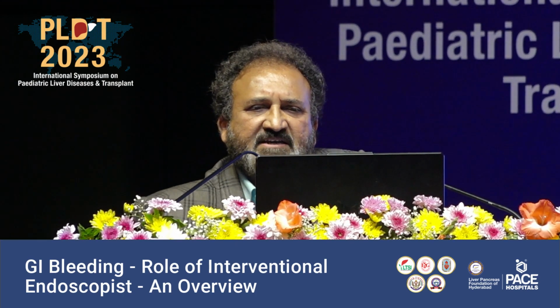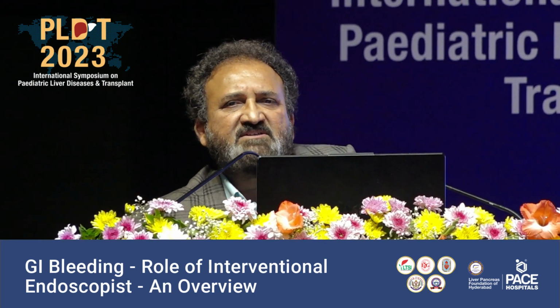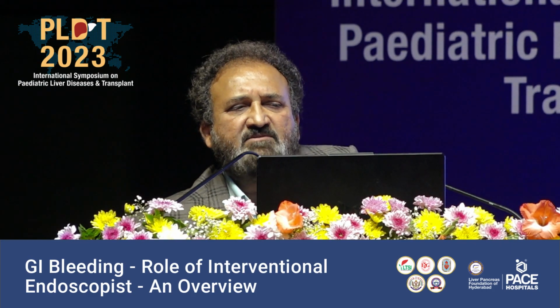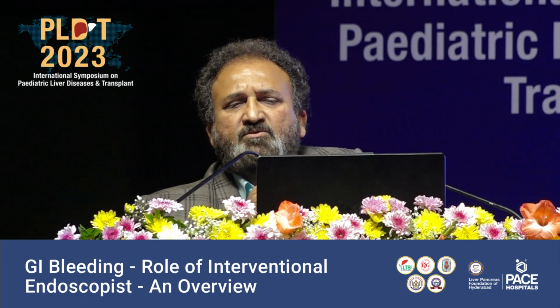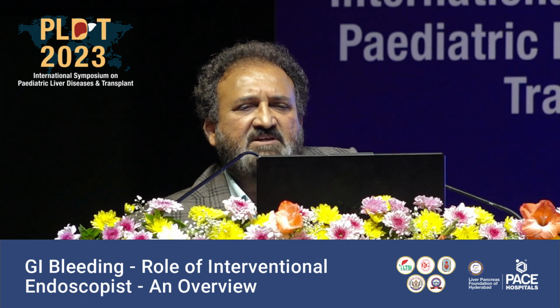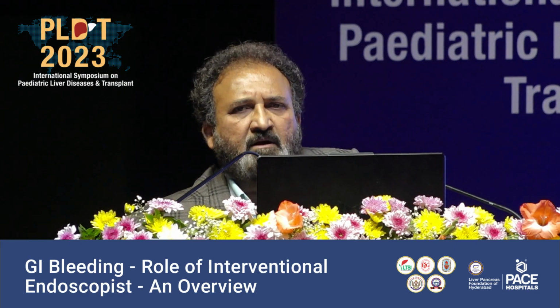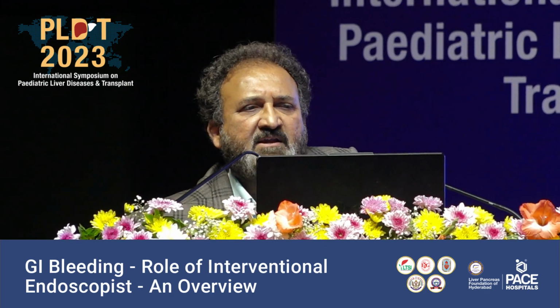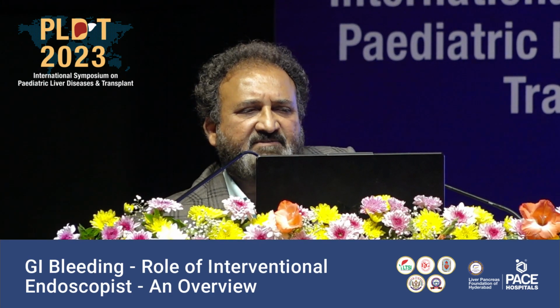Here is a checklist which is being given, the big checklist before you intervene in children with emergency upper GI bleeding. Whenever they come to the casualty, we have to take care of all these things on the checklist. So before we go for intervention, the checklist is important. Then all the children require general anesthesia, for a sufficient period so that you can intervene very well.